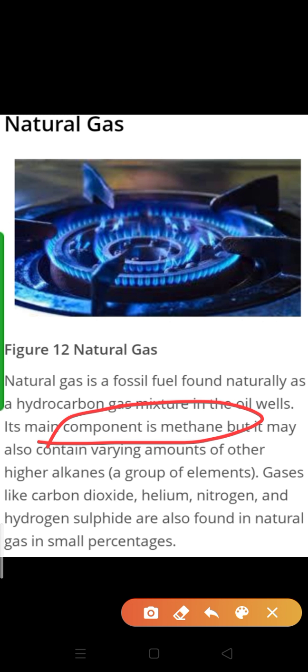Methane is a very important gas, children, because methane also maintains the temperature of earth. Clear? Methane is very important, and it is a main component of natural gas.